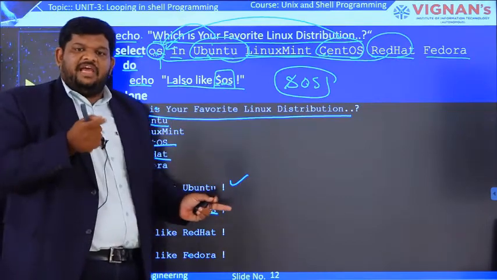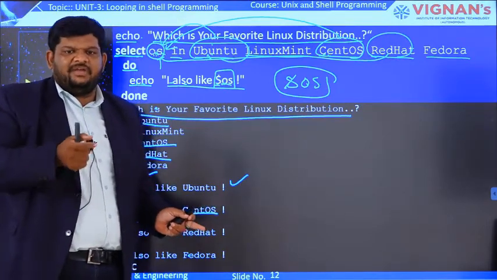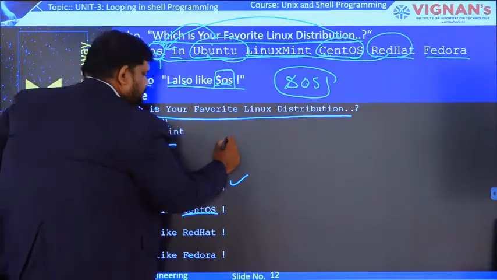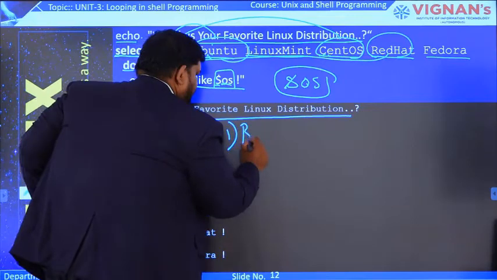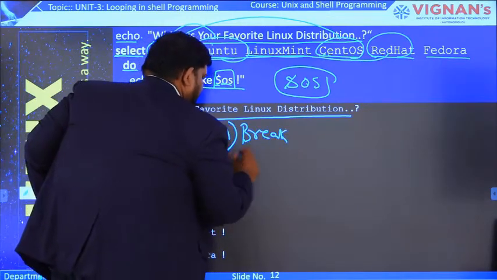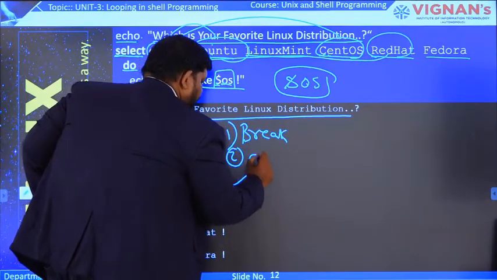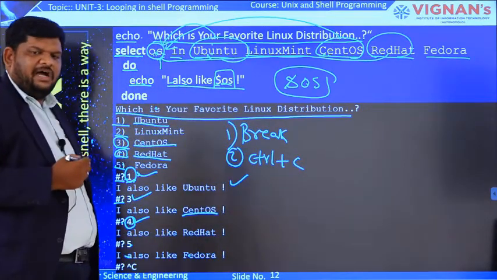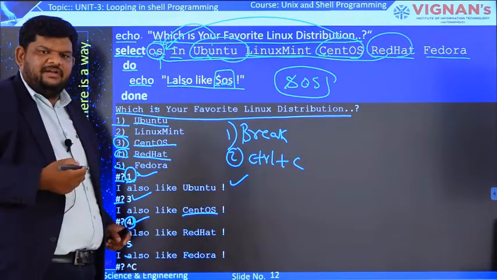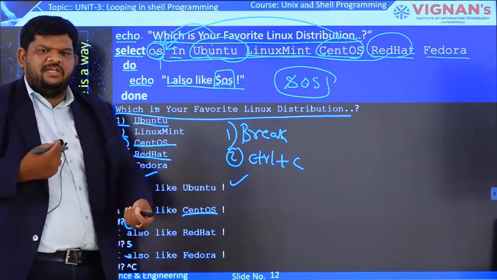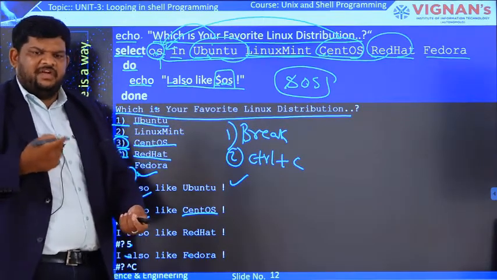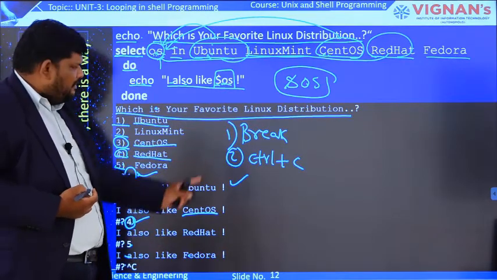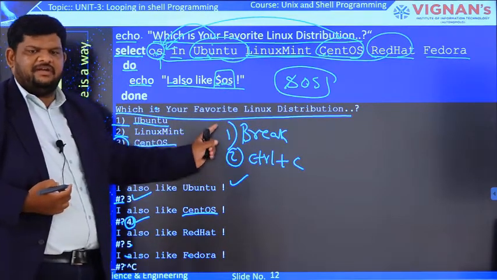Or with the help of a break statement also, we can terminate this one. So first, with the help of the break statement, and second, with the help of Control plus C, we can terminate this select loop. Otherwise, it will run infinitely. Each and every time it will ask for input from the user. So when it should terminate, we can give Control C straight away, or with the help of a break statement also we can terminate this one.